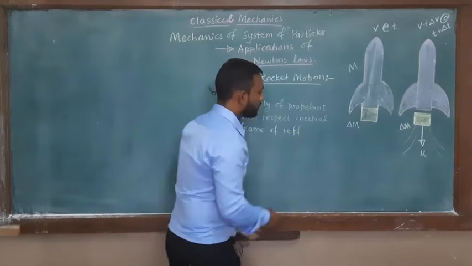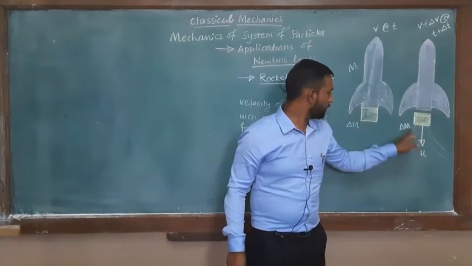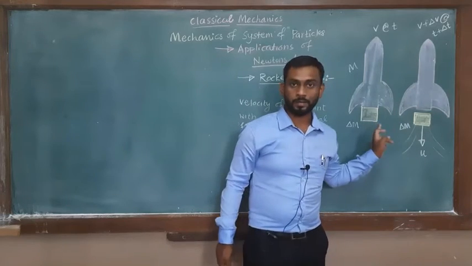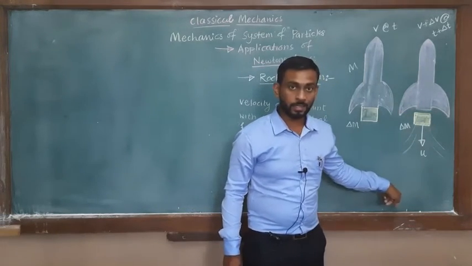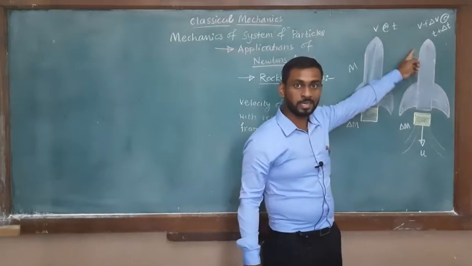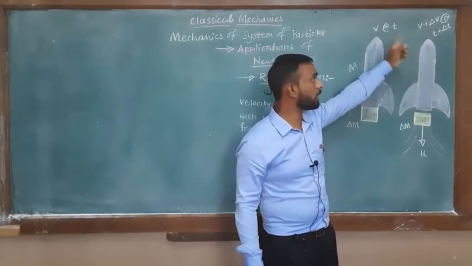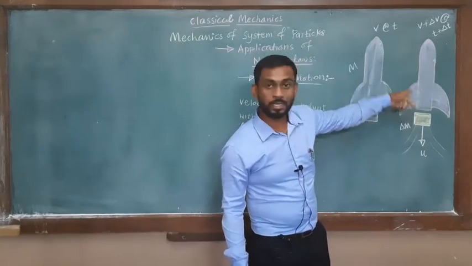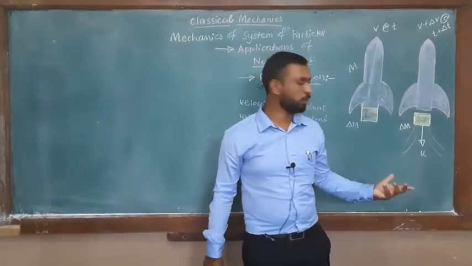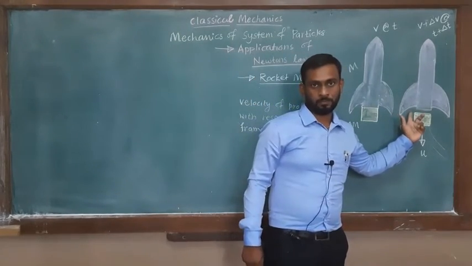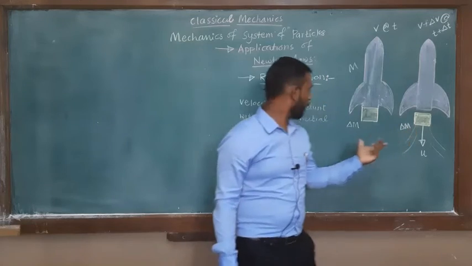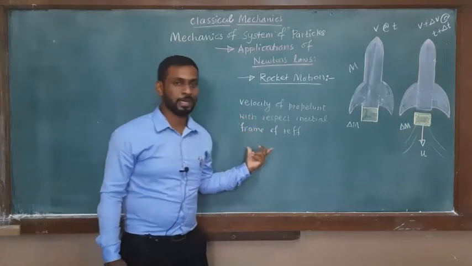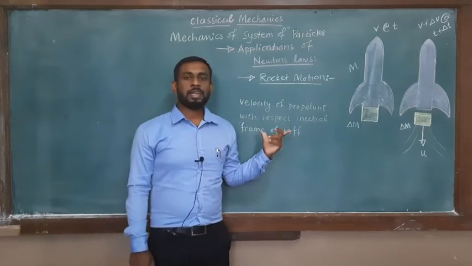So this u is the velocity of the propellant gas with respect to the rocket. This is in the downward direction. And what is the direction of the velocity v plus delta v? It is in the upward direction, that is along the positive y direction. This is the velocity along the negative y direction with respect to the accelerating frame, with respect to the rocket. So we want to find the velocity of the propellant gas with respect to the inertial frame of reference.